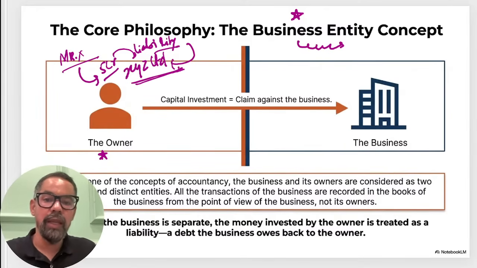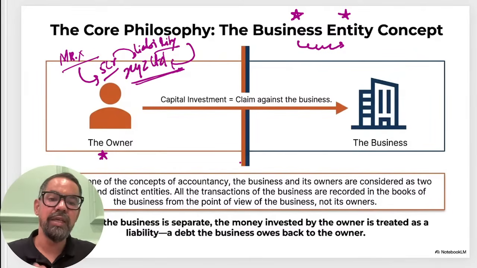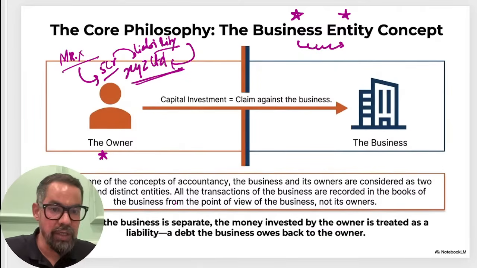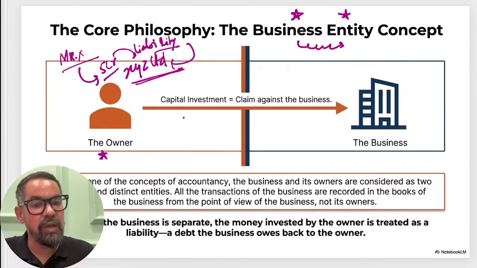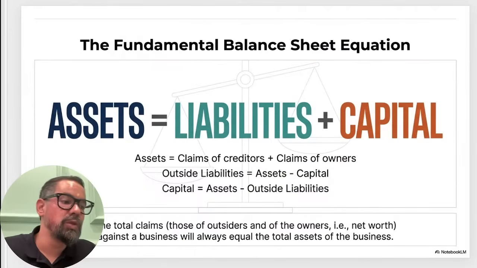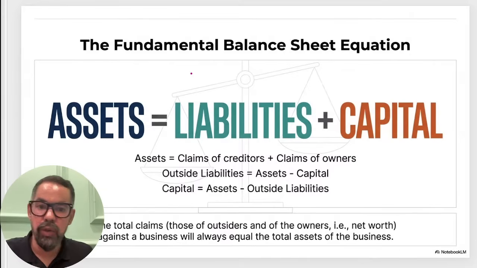So now, as per this particular concept itself, we generally separate the business from the owners and all. So capital investment is basically a claim against the business. That is the basic one. Now when it comes to your equation itself, the equation says assets equal to liabilities plus owner's equity.